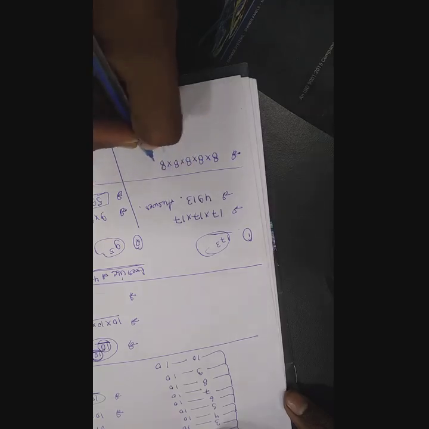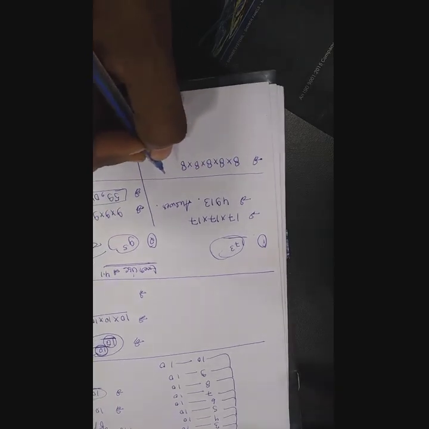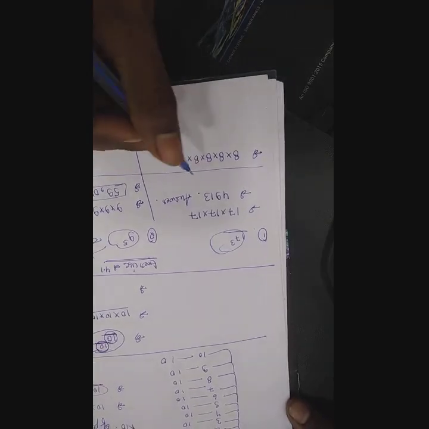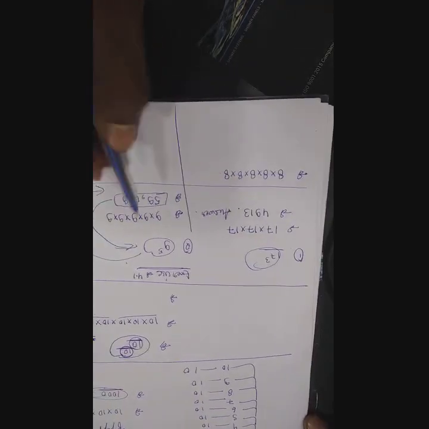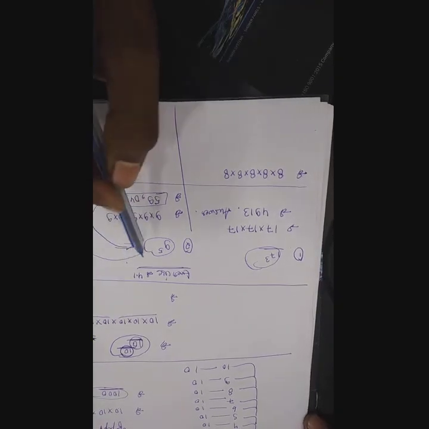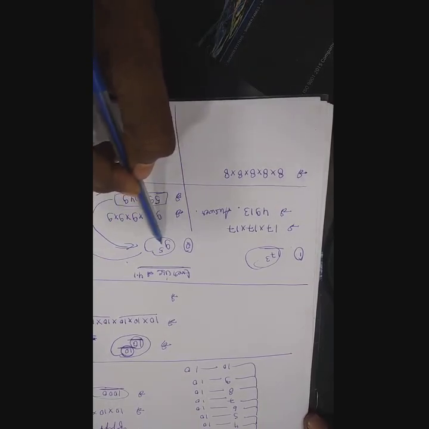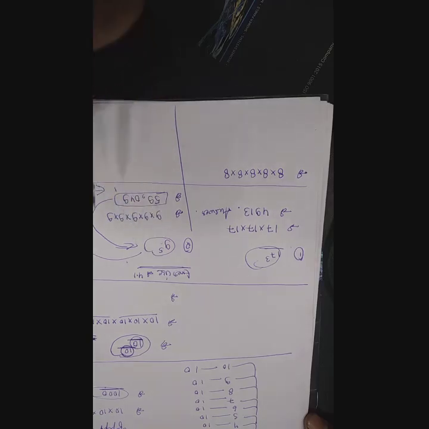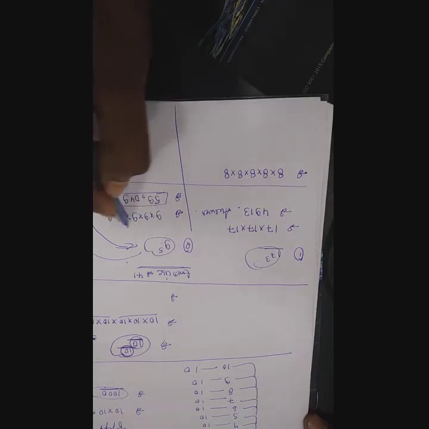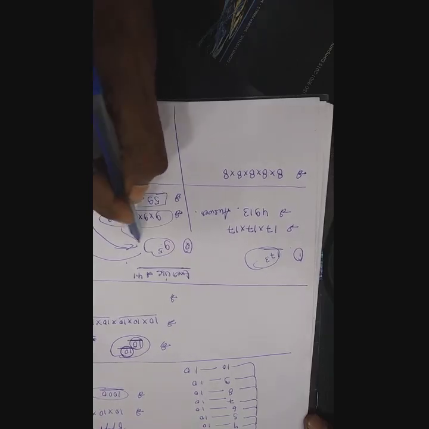You have been given this form, and you have to convert it into exponential form. Exponential form means, just now we converted the following value into the real value; now you have to convert this into that.